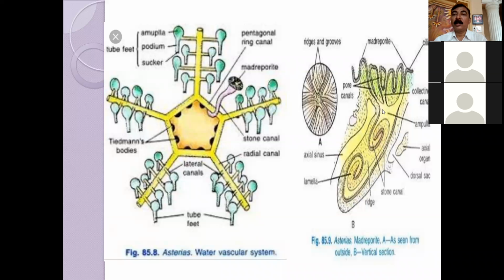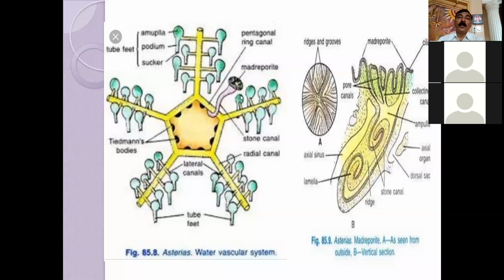This ampulla is bulging and slightly wide in structure, and it leads into the stone canal. So: madreporite, ampulla, and stone canal. It connects to the pentagonal ring canal, where this stone canal is present.